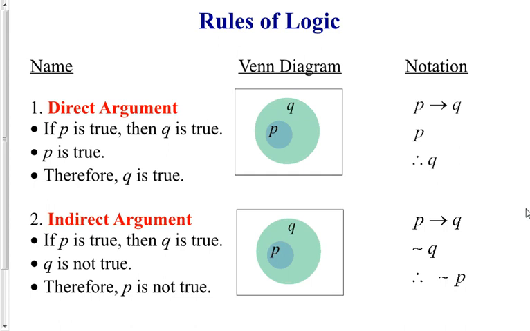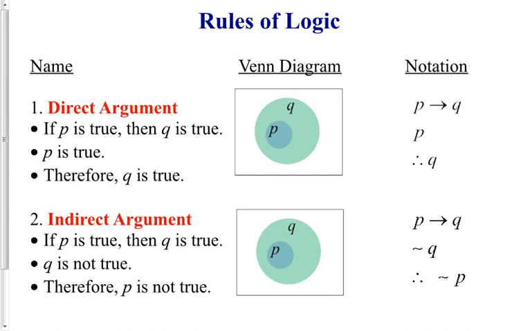Our next rule of logic is called the indirect argument, and it states, if P is true, then Q is true. Q is not true. Therefore, P is not true. Let's look at the Venn diagram. If Q is not true, then we cannot be anywhere inside of the Q circle, which makes it impossible to be inside of the P circle. Therefore, we conclude that P is not true.